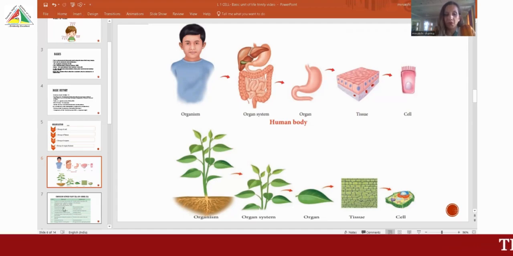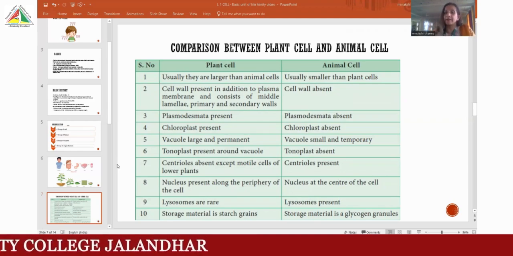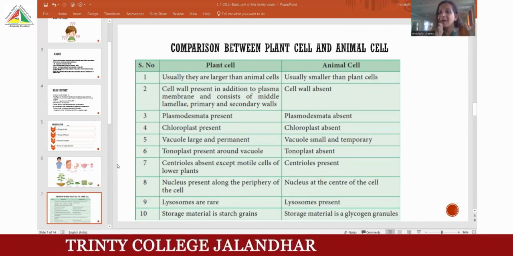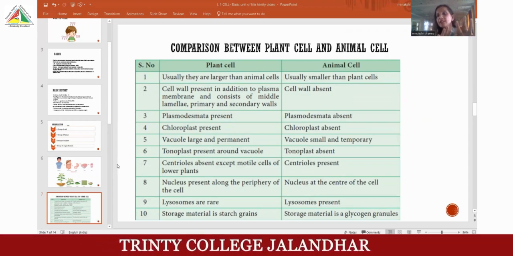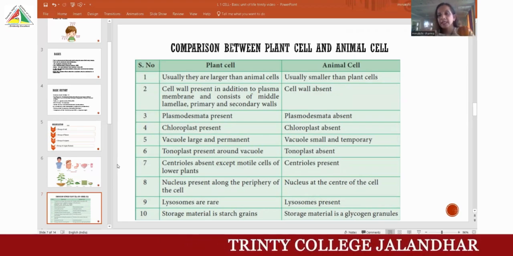Right. Next we are talking about the difference between the plant cell and animal cell. Now I have told you the organization of both. Now we have to discuss the similarities and the differences. First we are going to take the differences. Comparison. Differences. The plant cells, mostly they are larger in size, and animal cells are smaller.